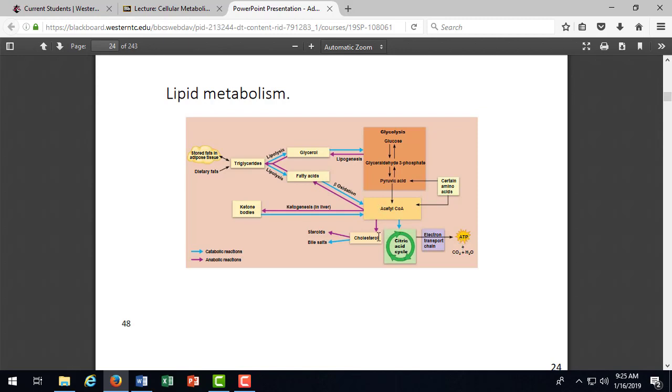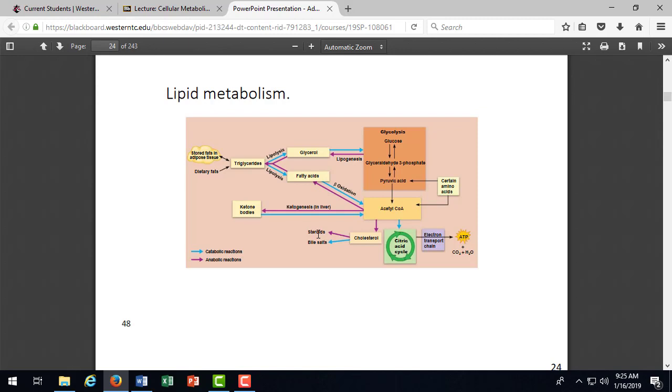But then we also have cholesterol that is released, and that breaks down into steroids and bile salts. Do you remember what steroids are? Yeah, steroids are a fatty molecule. It's the basis of hormone production, so cholesterol. It has that 4-ring structure, and we use it for making all of our fatty hormones, so it's really important.